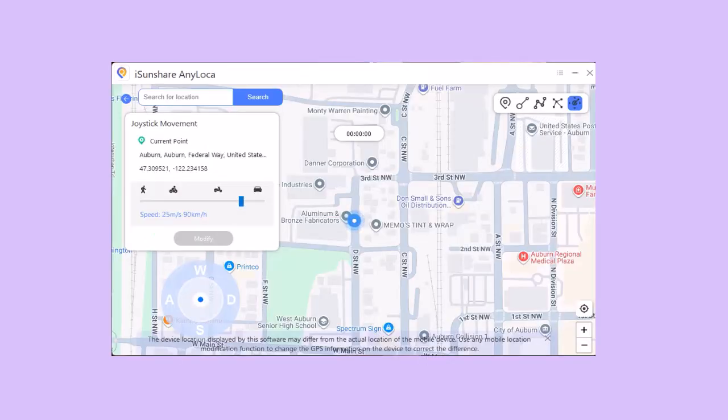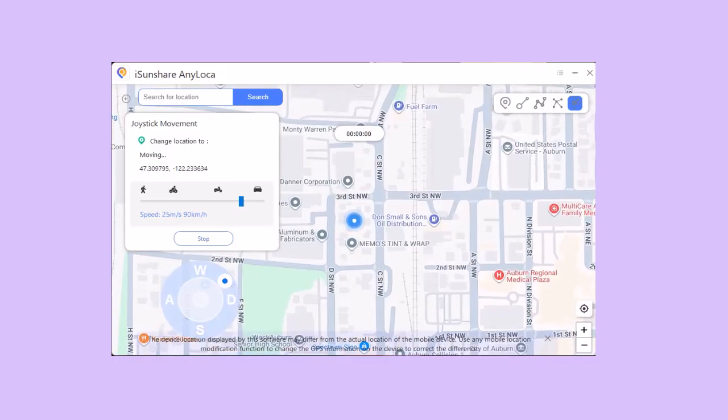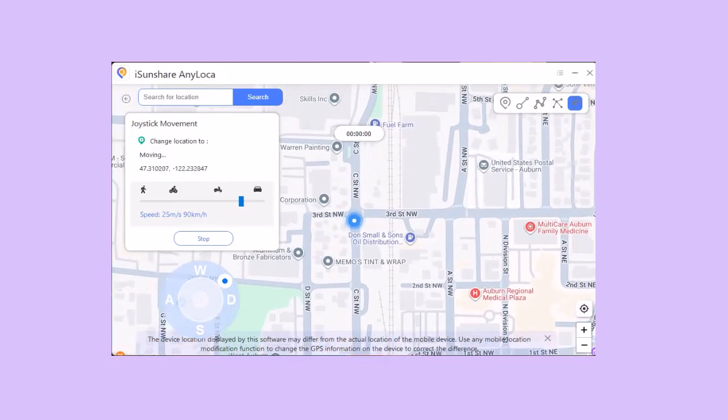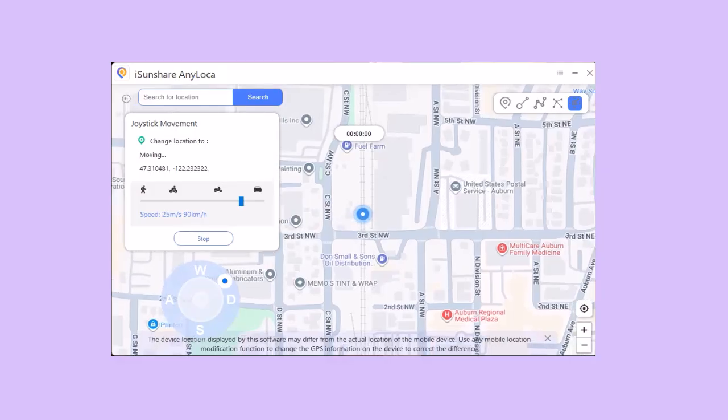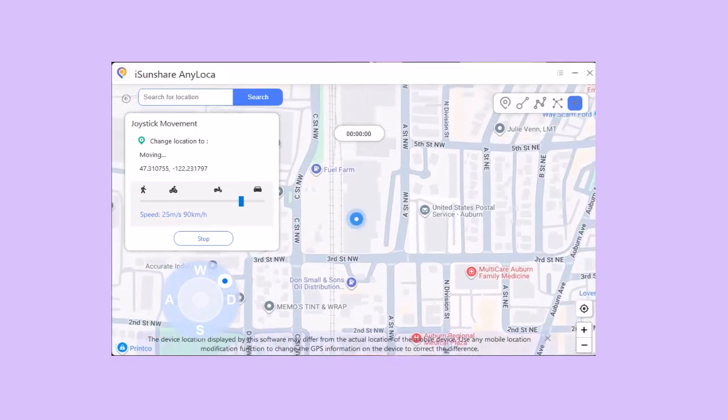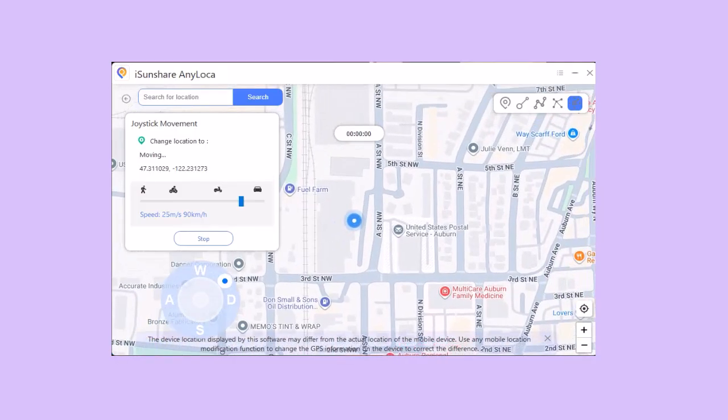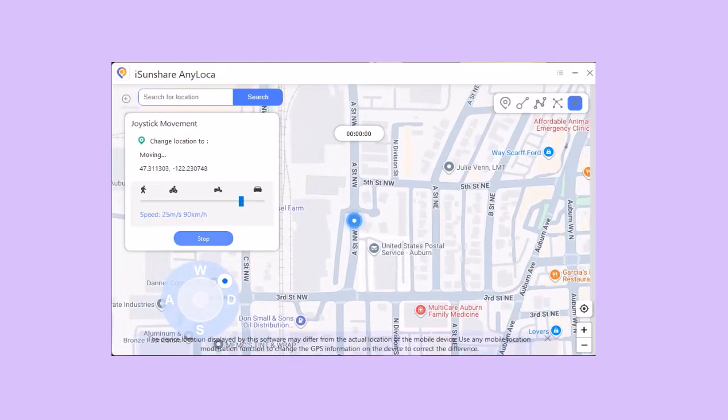From the map, choose the last function, joystick on the top right corner. You can set up a reasonable speed and drag the joystick. If you'd like to auto-move in a fixed direction, drag the joystick to the outer ring, or click the direction inside the outer ring. Now you can move to anywhere you want without actually moving.